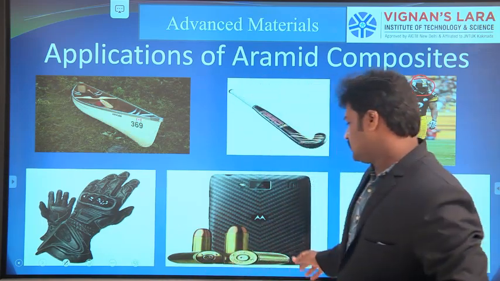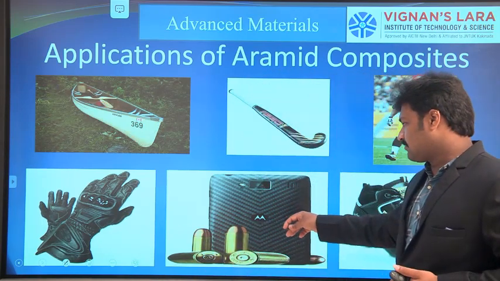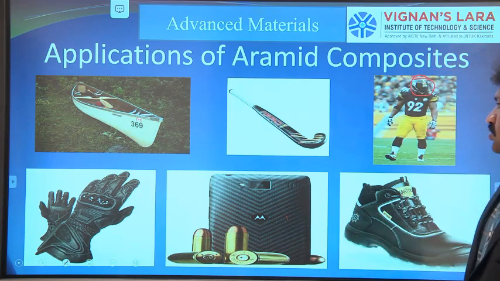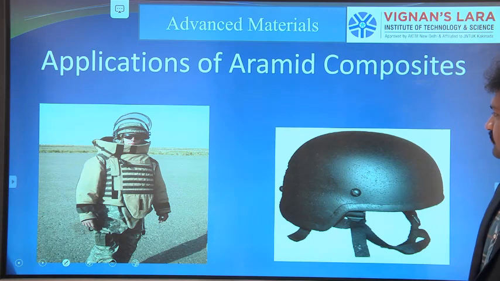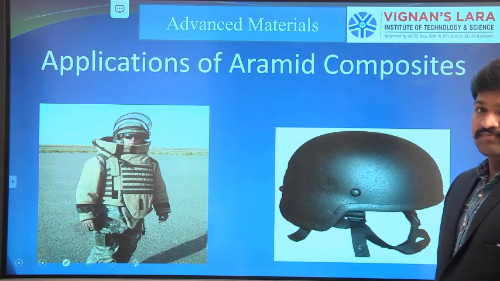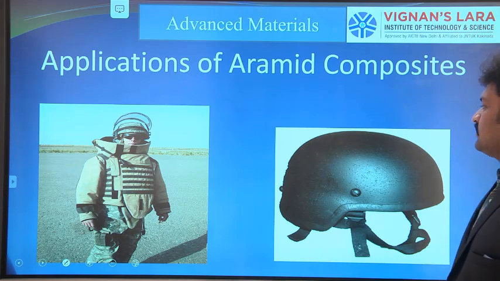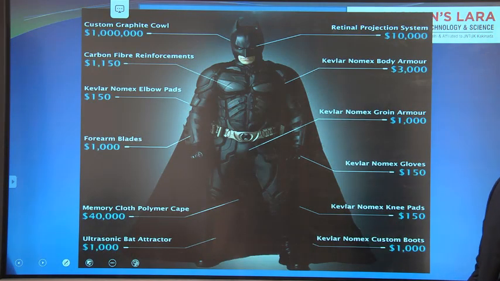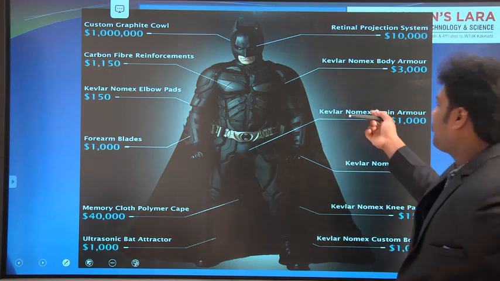Next, due to impact resistance, this can be used as armor for mobile cases, for sporting goods, and for some shoes. Similarly, this is for an armor suit. This is an example of Kevlar fibers in Batman's suit. Many of the components are made up of Kevlar.